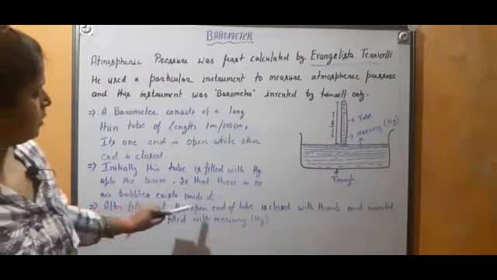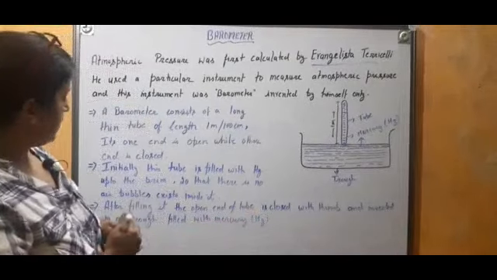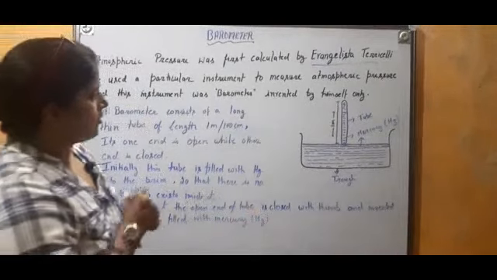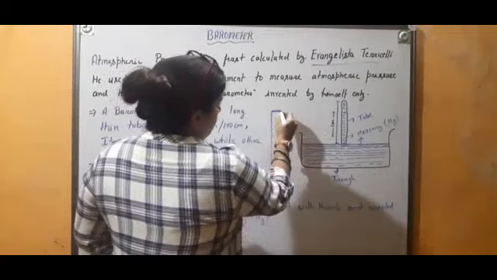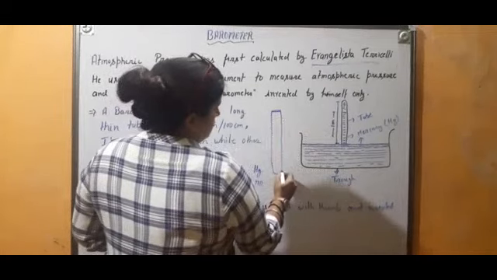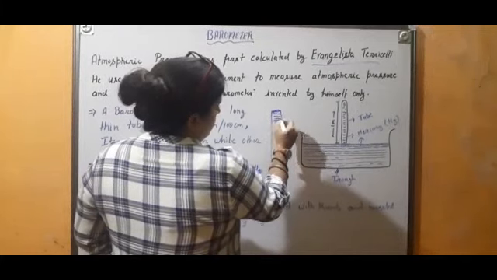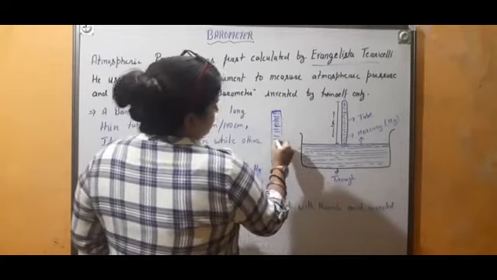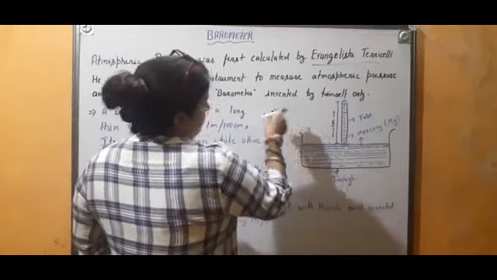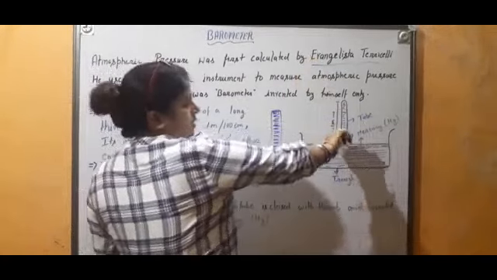After filling it, the open end of the tube is closed with the thumb and inverted in a straw filled with mercury. Try to understand. First of all, what will we do? We will fill this tube, whose length is 1 meter, completely with mercury up to the brim, so that there is no place for air bubbles. Then we will cover its open end and invert it into the straw.